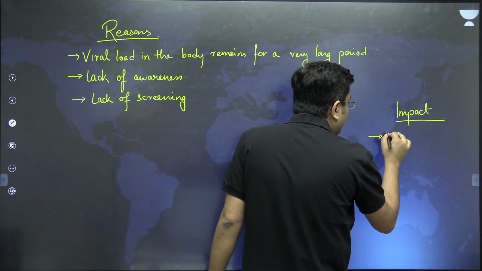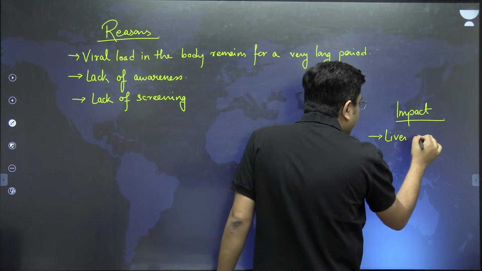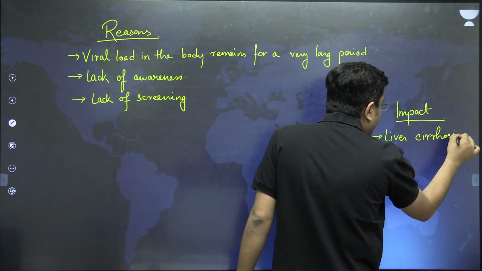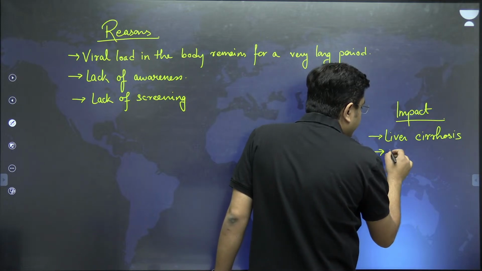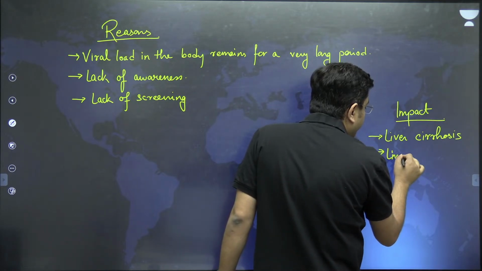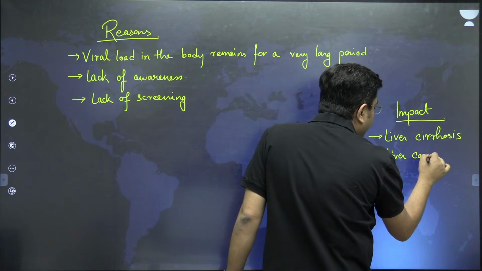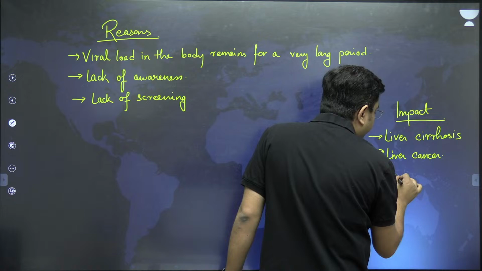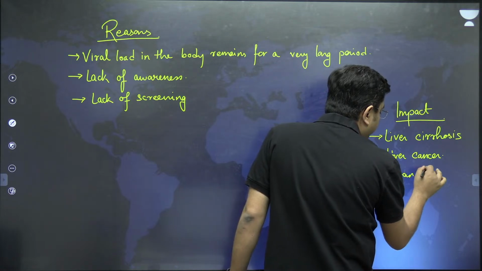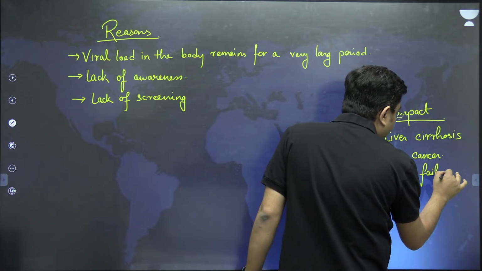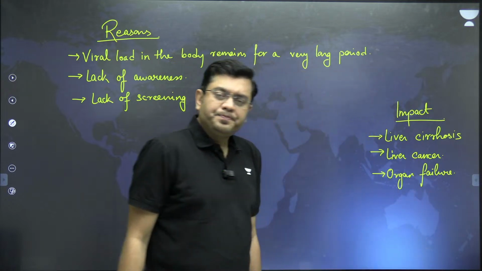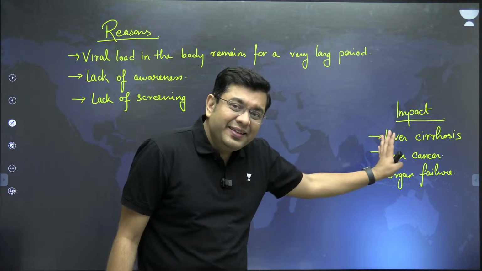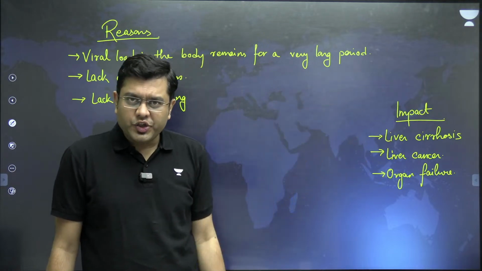So you have liver cirrhosis, where again the liver swells. You have then after that liver cancer, when you would need a transplant, and shutdown or organ failure. Okay, that is the aspect. Now, while these are initiated by the viral infection,